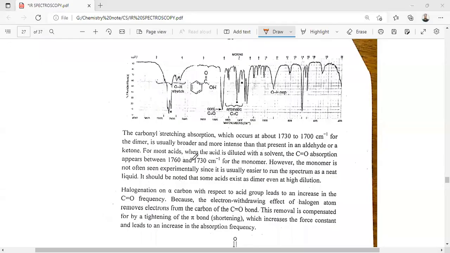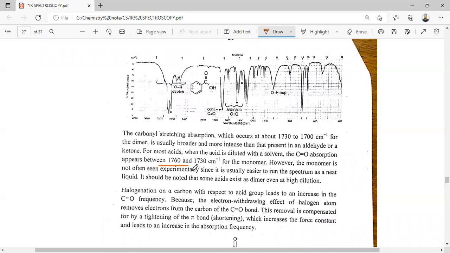So the carbonyl stretching absorption, which may occur at 1710 for the dimer, is usually broader and more intense than the absorption in the aldehyde or ketone. For most acids, when the acid is diluted with solvent, the C=O absorption increases. The monomer, however, is often not seen experimentally since the spectrum is usually run as a neat liquid, so the dimer remains even in dilute solution.